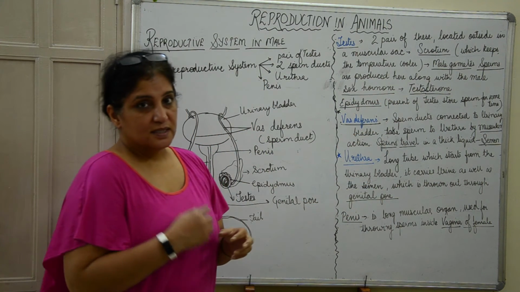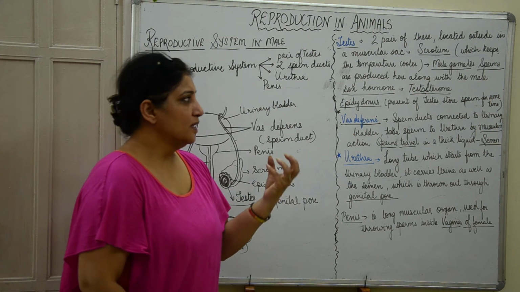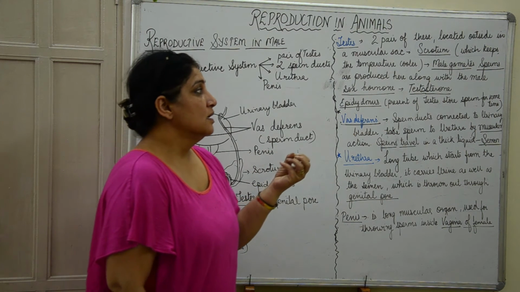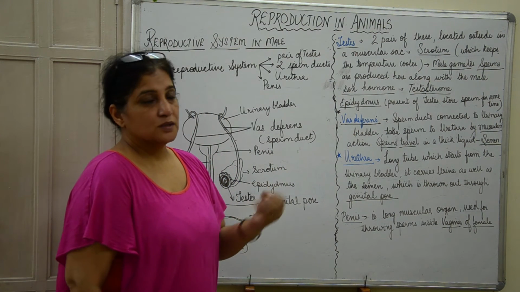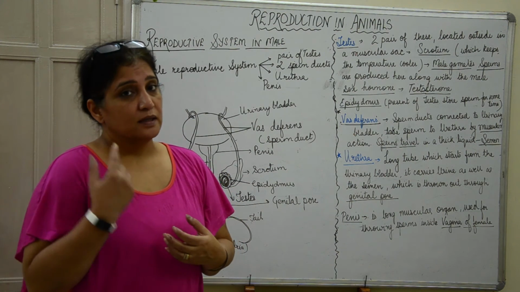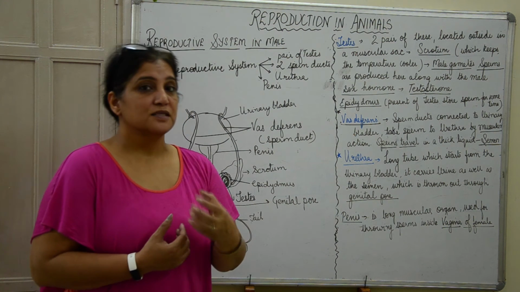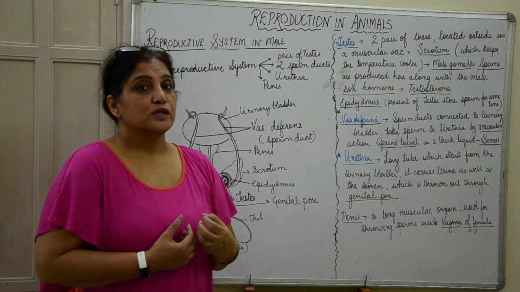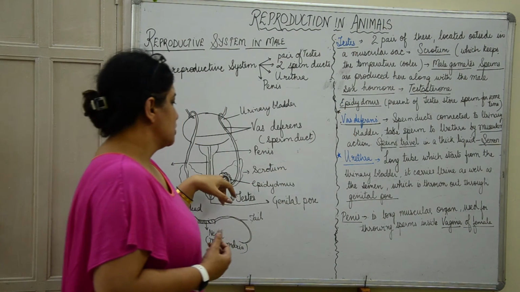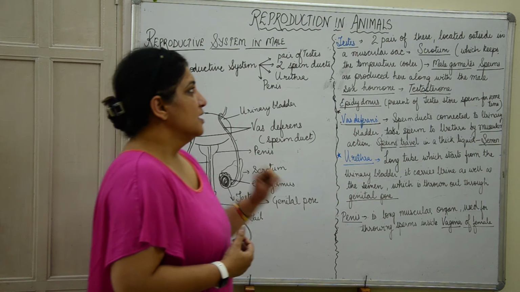Over the testes is a layer of coiled muscular tissue, which stores the sperms for some time. Sperms are constantly being produced in the testes, and an adult male produces about 2 million sperms in one day. Until they are thrown out, they are stored in this epididymis, which is a coiled, muscle-like structure present above the testes.